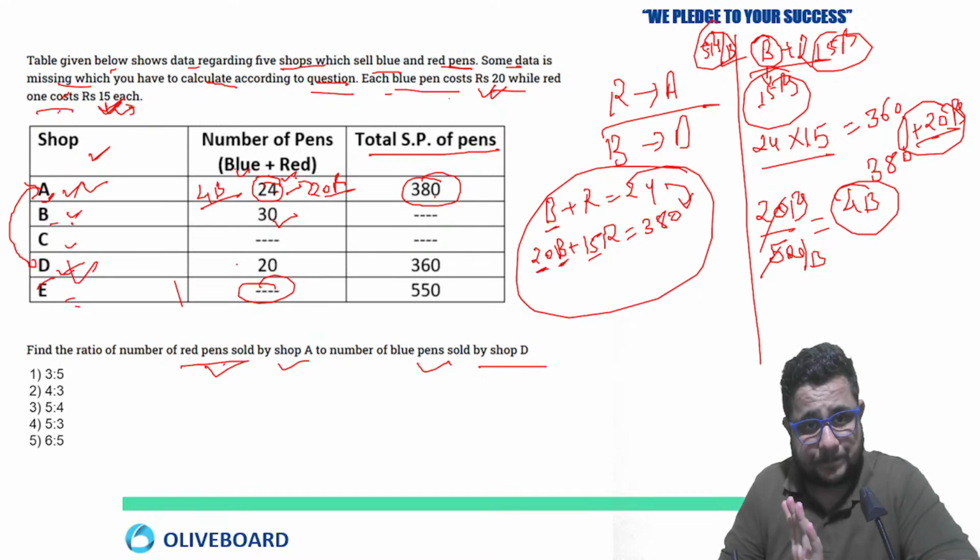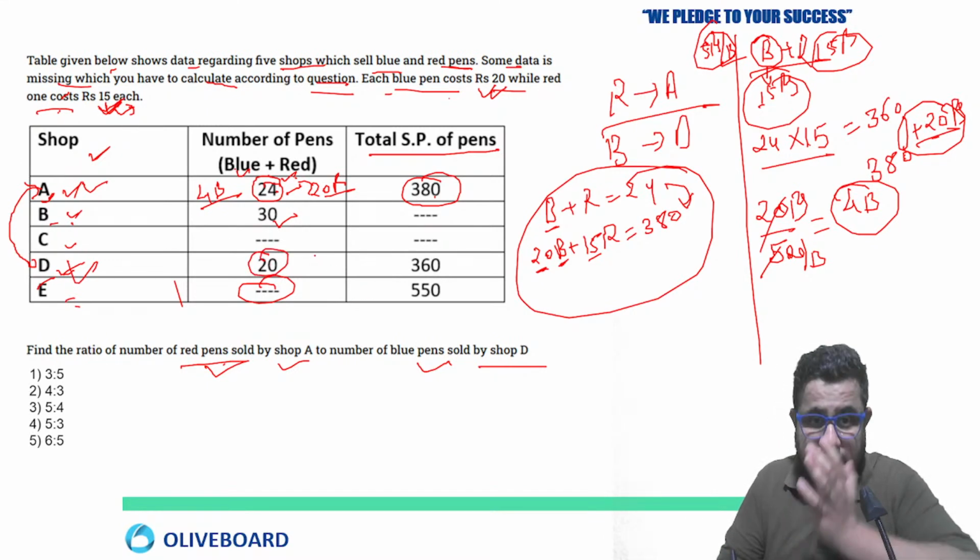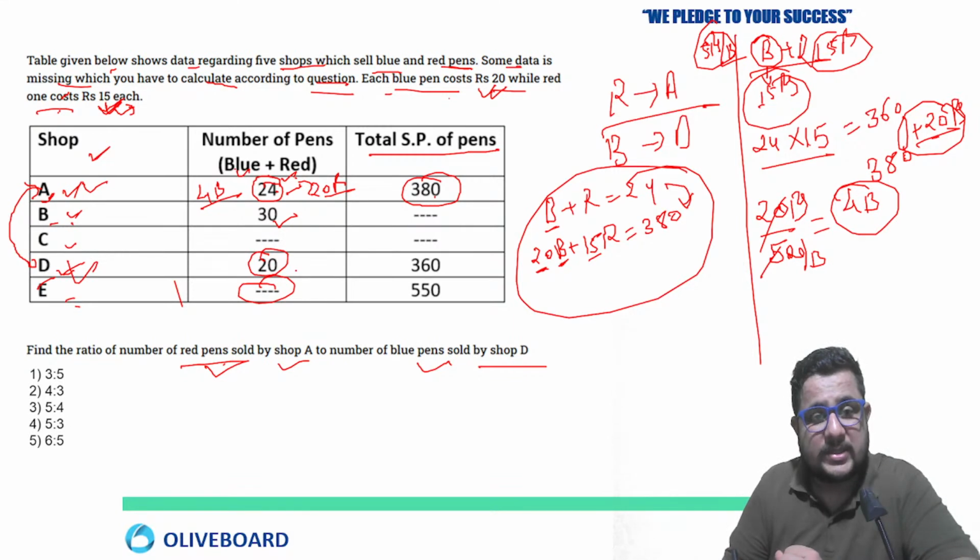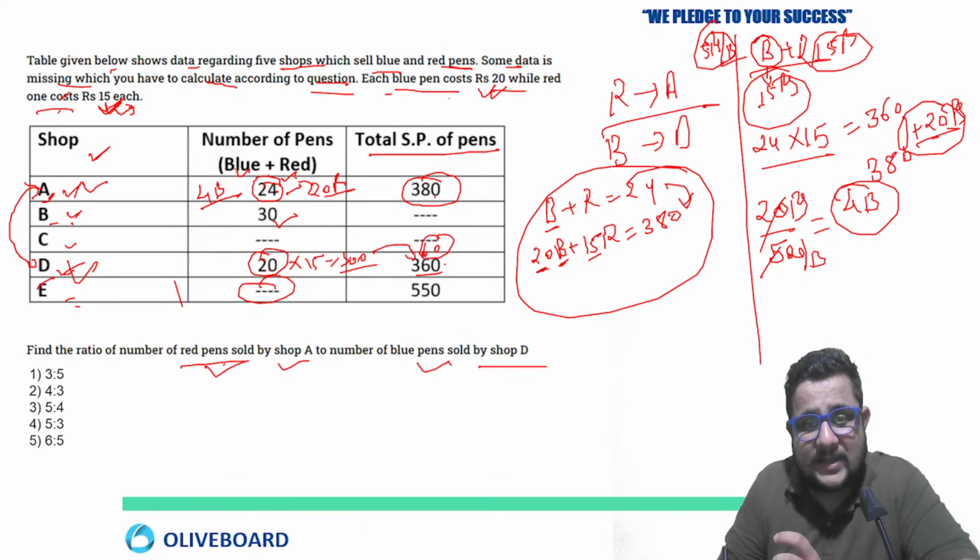Similarly, you can go for D. The next information is about this one, yes, 360. So 20 into 15 will be 300, right? But 60 is extra here. And this extra 60 belongs to that 5 rupees. Remember, 15 rupees for red pen, for blue also we costed 15, but now 5 rupees extra on each blue pen. So how much total extra? 60, and for each blue pen 5. So how many blue pens will be there? 60 by 5, 12. And we have to find the ratio of the red pens sold by A, that is 20, and blue pens sold by D, that is 12.